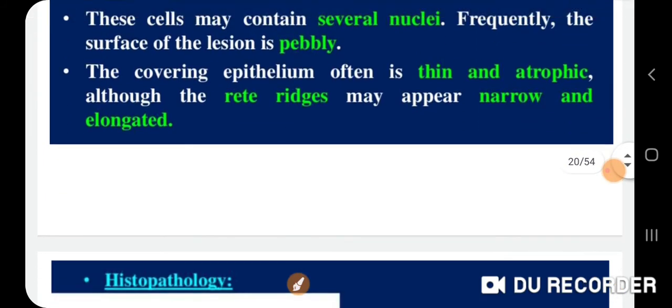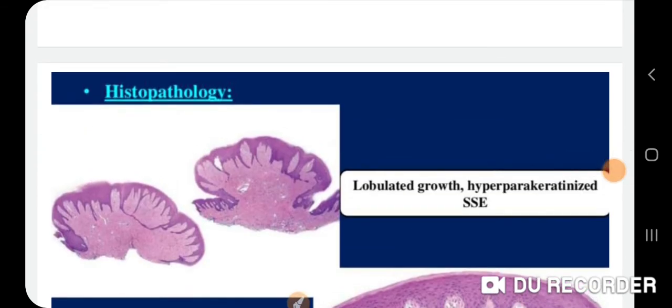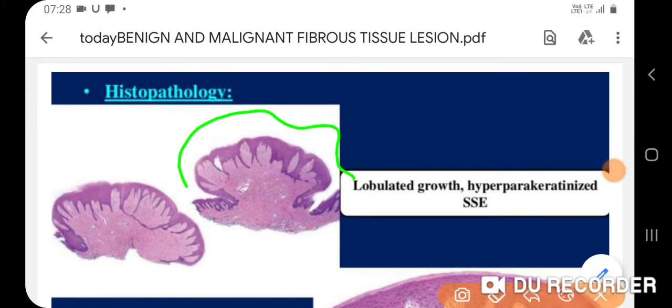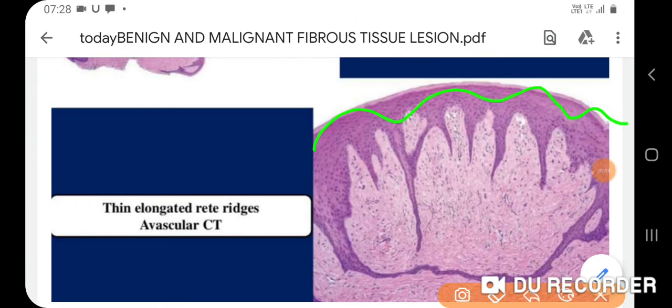So now we come to the photomicrograph. Here we can appreciate in low power view the lesion is lobulated. We can appreciate the lobulated growth of the lesion, and it is hyperparakeratinized stratified squamous epithelium. We can appreciate it in high power view. This is the hyperparakeratinized stratified squamous epithelium along with the long rete ridges, and we can also appreciate the fibrous connective tissue stroma.